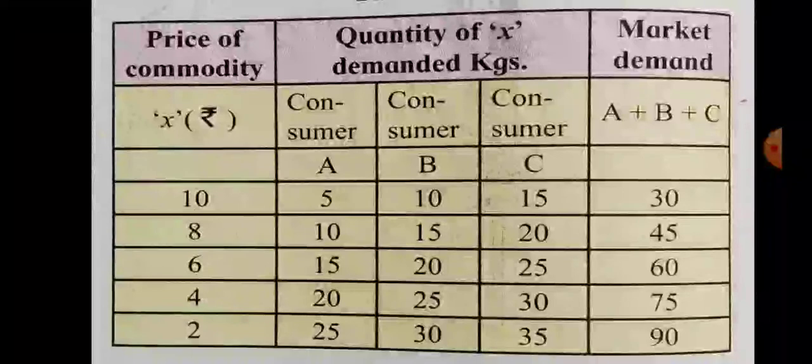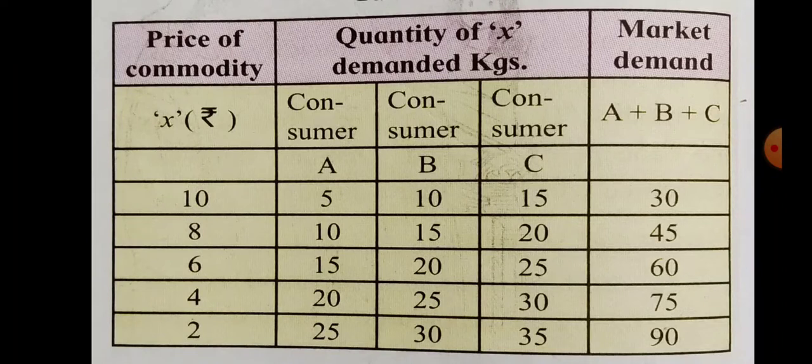Again when price falls to rupees 4 per kg, quantity demanded rises: 20, 25, 30. And finally when price falls to rupees 2, quantity demanded rises to 25, 30 and 35 kilograms from consumers